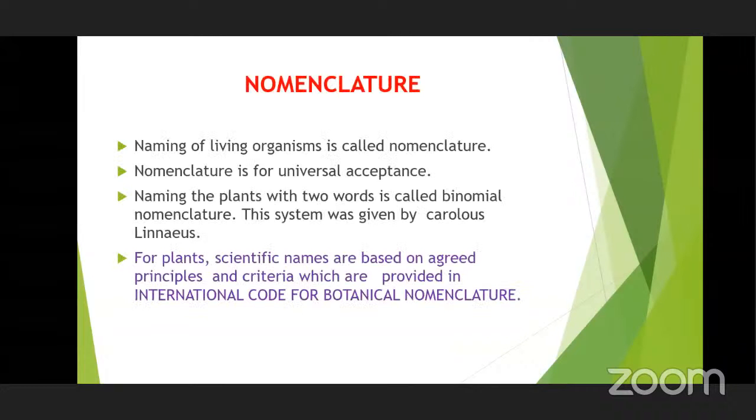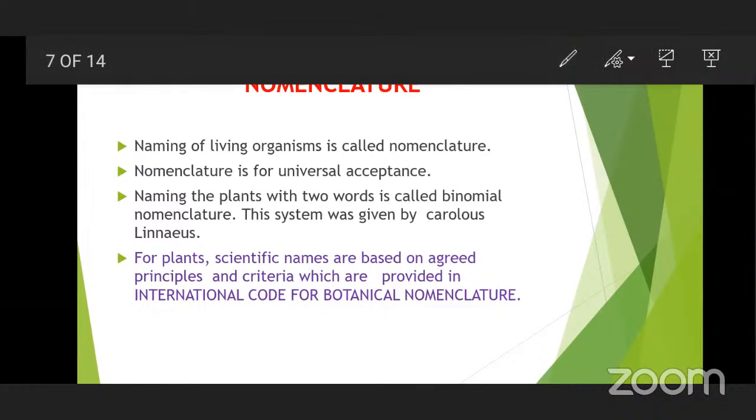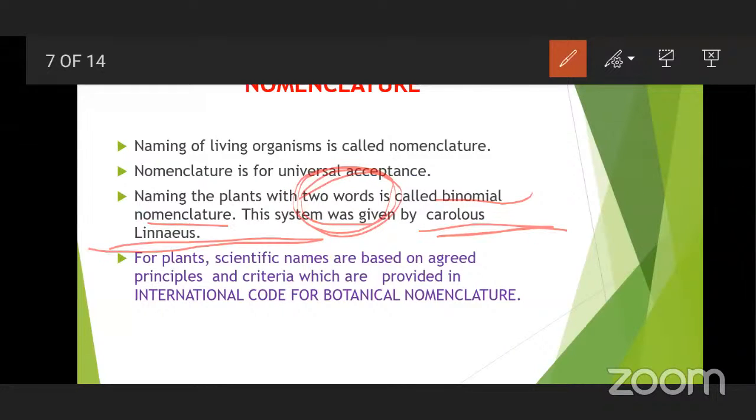For this reason, universal acceptance must be there when we do nomenclature, and the naming of plants is in binomial form. Binomial form means using two words. When you use two words for giving a name, it is called binomial nomenclature, and it was given by Carolus Linnaeus.